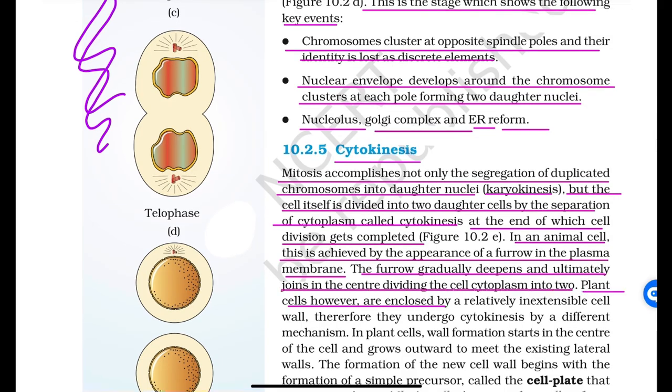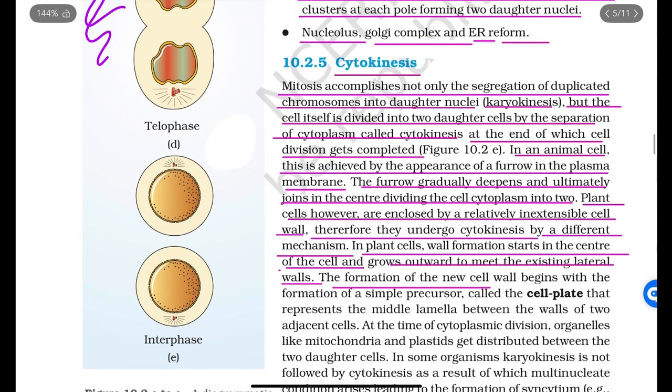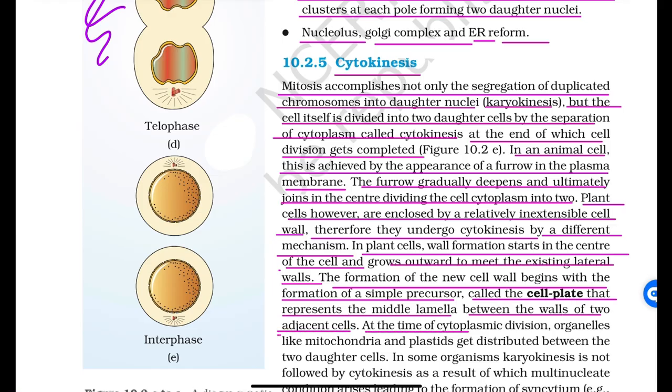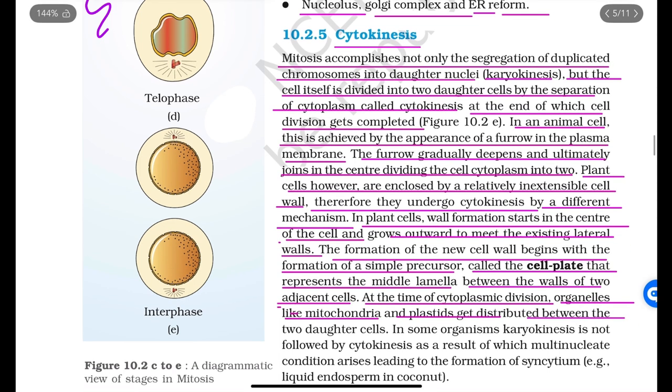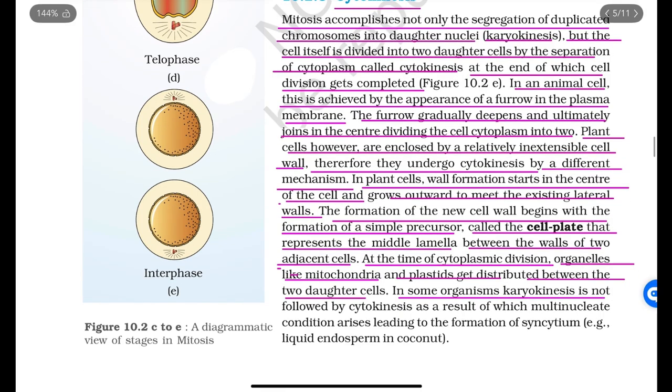The plant cells, however, are enclosed by a relatively inextensible cell wall. Therefore, they undergo cytokinesis by a different mechanism. In plants, cell wall formation starts in the center of the cell and grows outward to meet the existing lateral walls. The formation of the new cell wall begins with the formation of a simple precursor called the cell plate that represents the middle lamella between the walls of two adjacent cells. At the time of cytoplasmic division, organelles like mitochondria and plastids get distributed between the two daughter cells. In some organisms, karyokinesis is not followed by cytokinesis, as a result of which a multinucleate condition arises, leading to the formation of syncytium, like liquid endosperm in coconut.